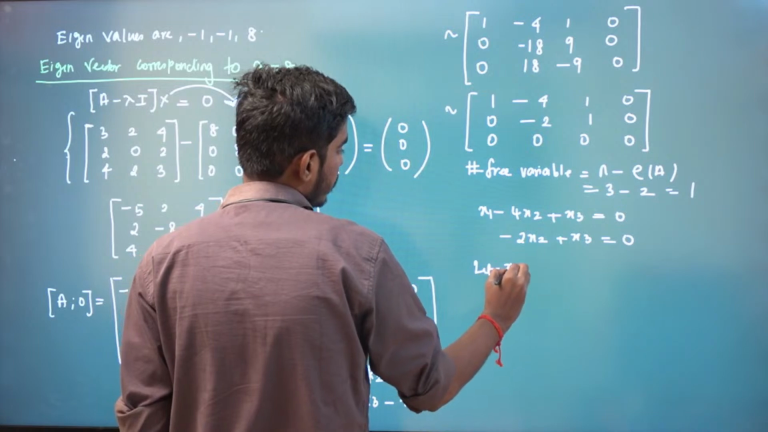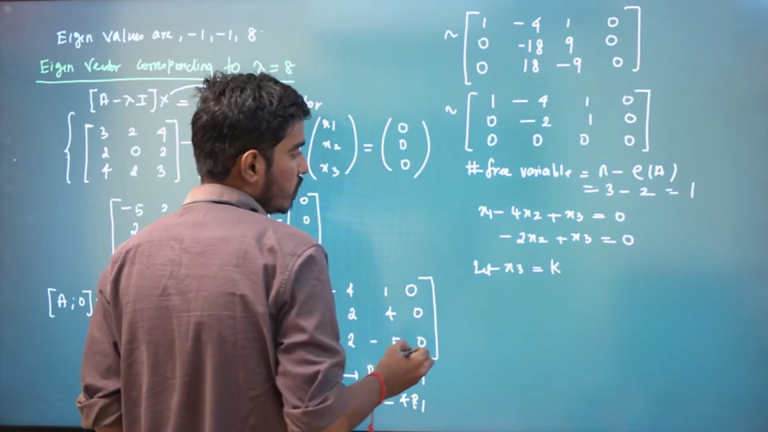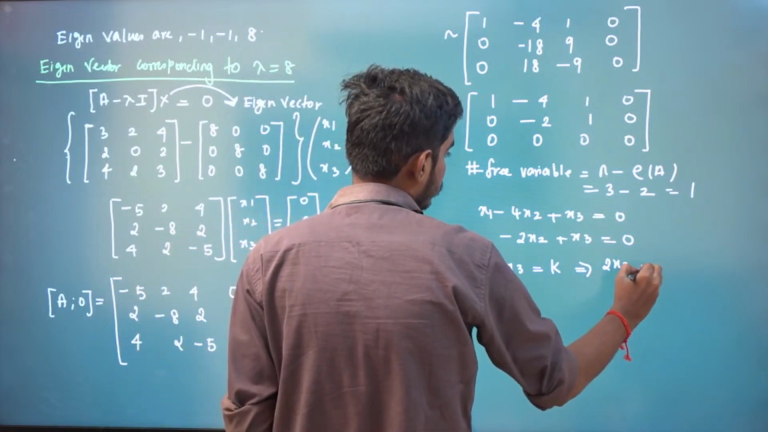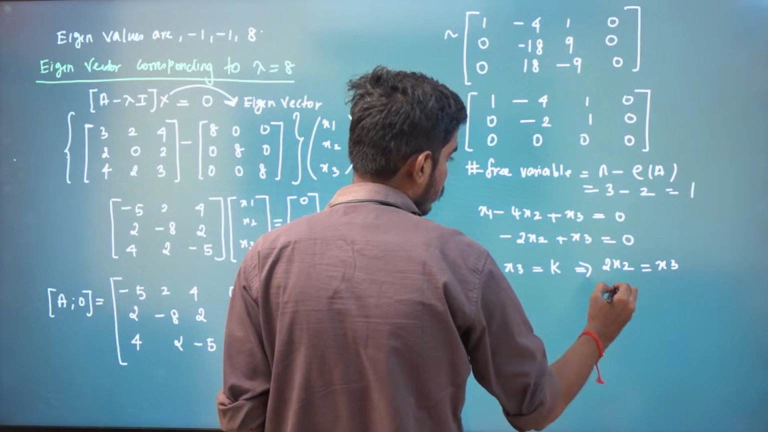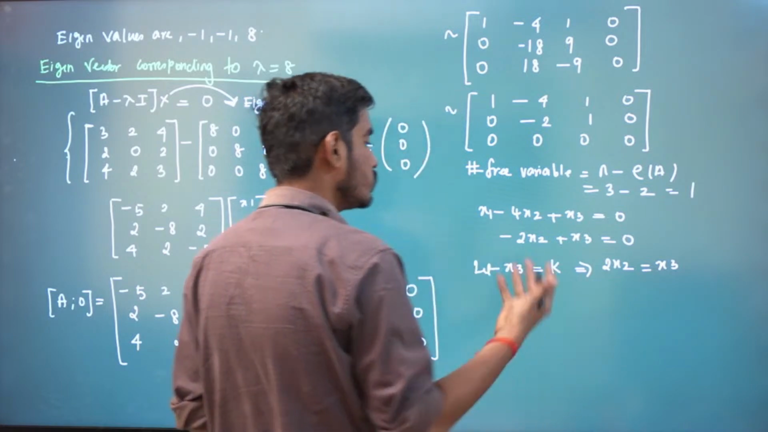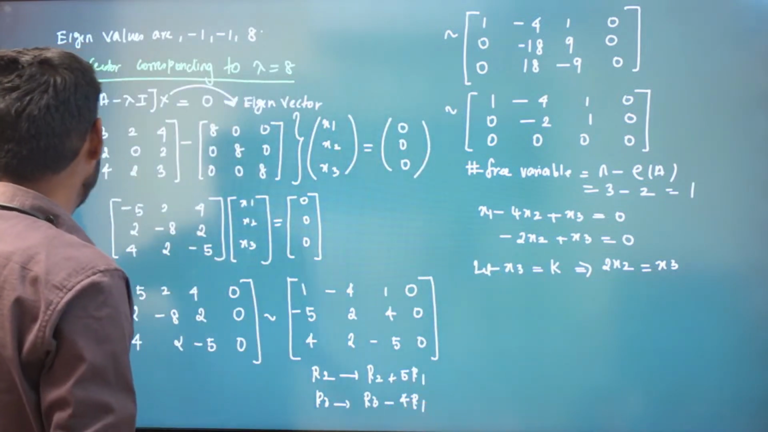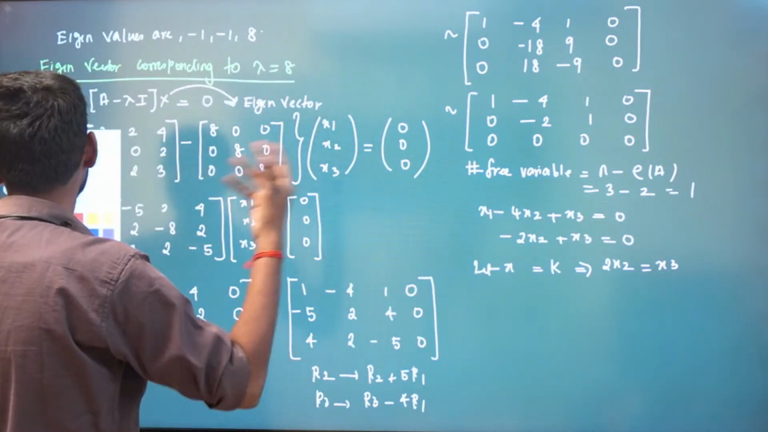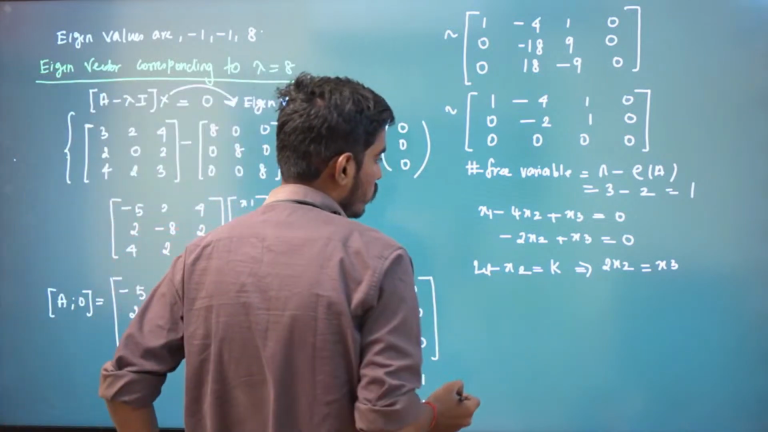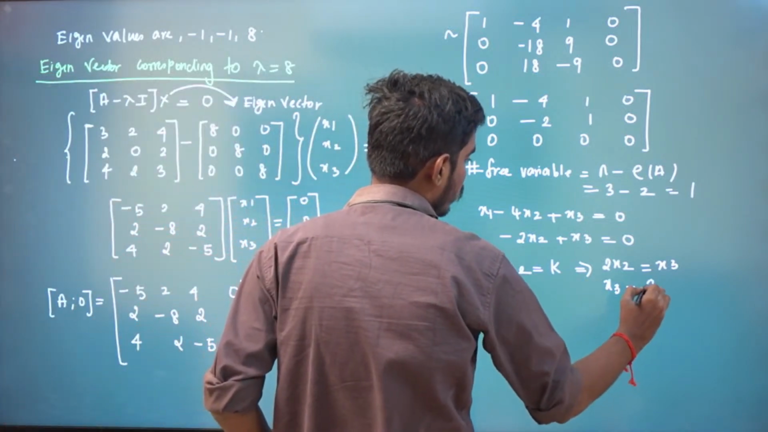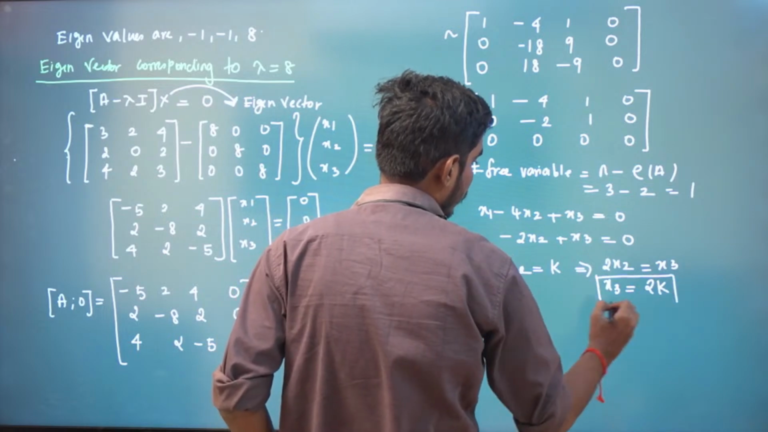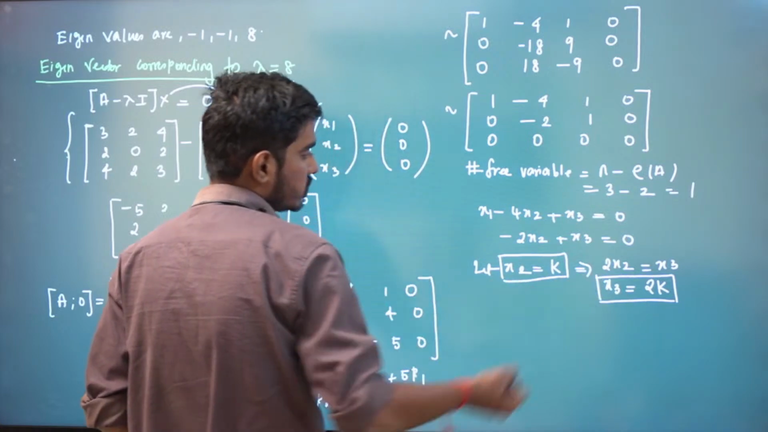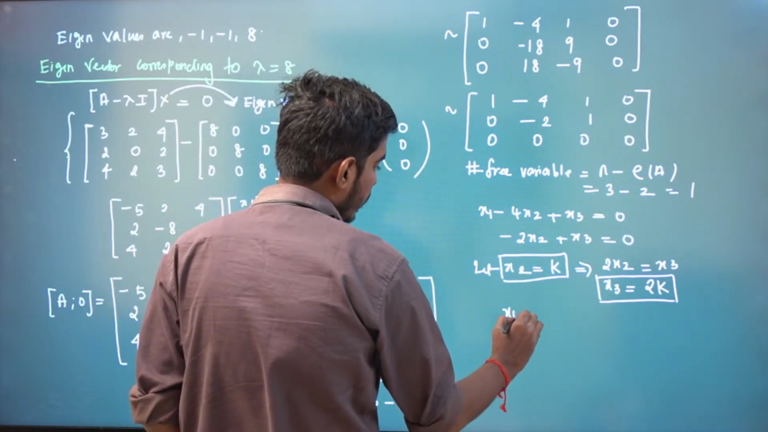So let us put x3 to be equal to k. So we have one free variable. So this implies 2x2 is equal to x3, or else can I put x2 to be equal to k? That is not an issue, right? Let us put x2 to be equal to k so that it will be easy. Then x3 will be 2 times k, right? Or else we will have k by 2. Then x2 is equal to k, x3 is 2k, and what is our x1?